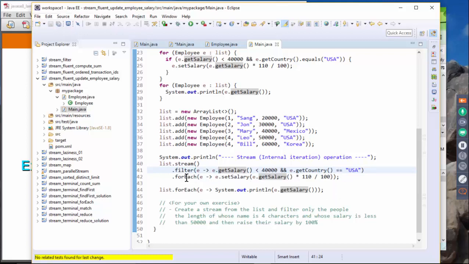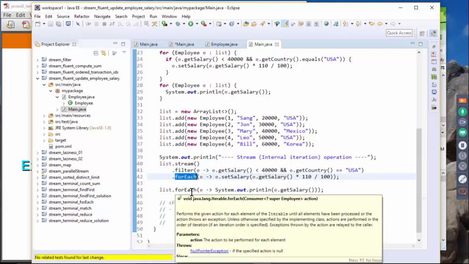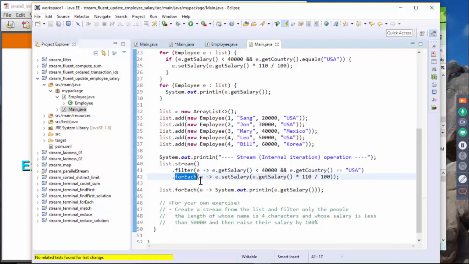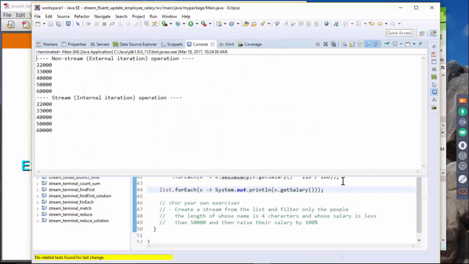And then we use the forEach method, which is one of the operations in which you can specify the function. So here, when the employee object is received, we call getSalary and apply the 10% increase, and then call the setSalary method to change the value of e, and then we display. Okay? So if I run the code, I'll do Shift X J, and it has the same result.